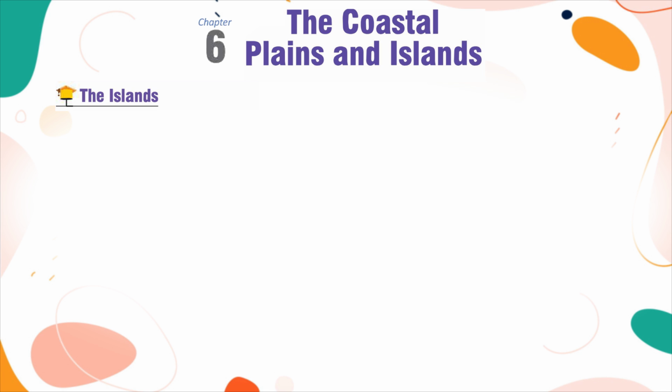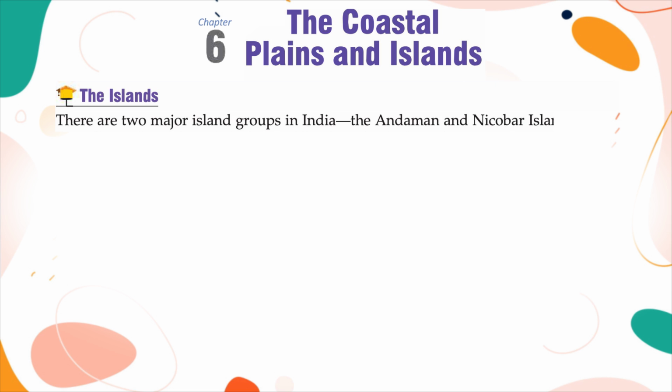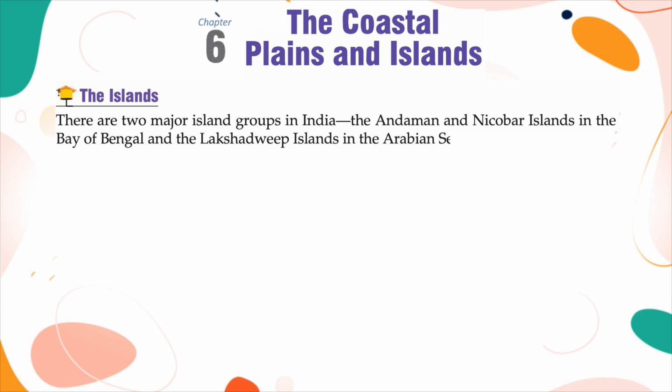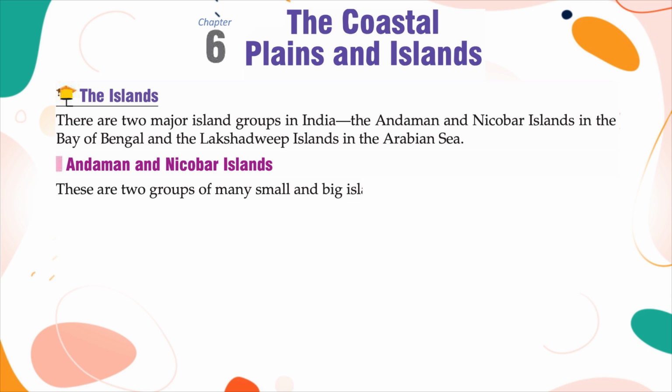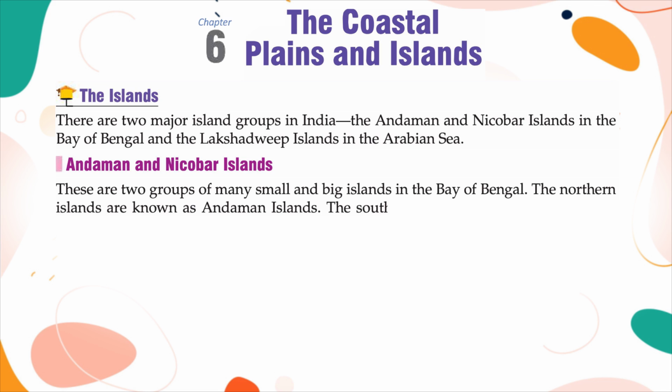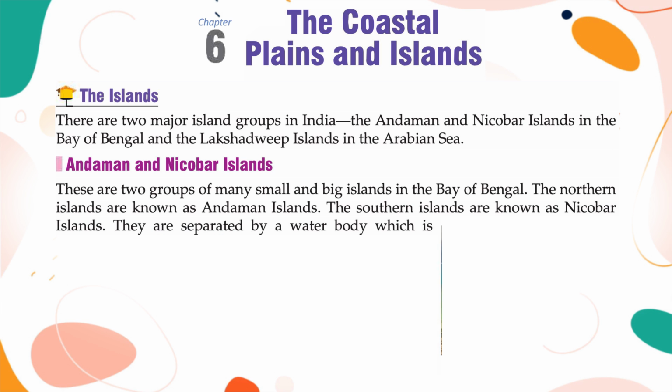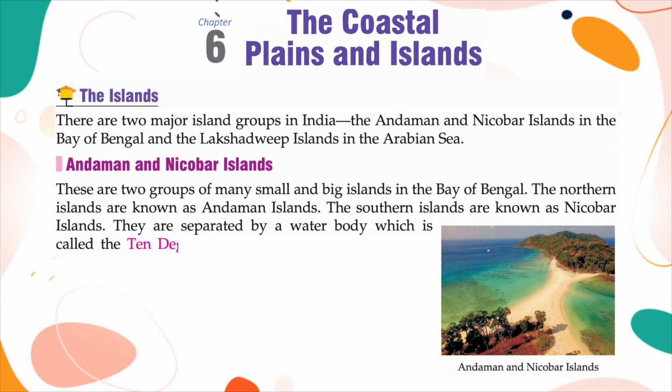The islands. There are 2 major island groups in India: the Andaman and Nicobar Islands in the Bay of Bengal and the Lakshadweep Islands in the Arabian Sea. Andaman and Nicobar Islands. These are 2 groups of many small and big islands in the Bay of Bengal. The northern islands are known as Andaman Islands. The southern islands are known as Nicobar Islands. They are separated by a water body which is called the 10-degree channel.